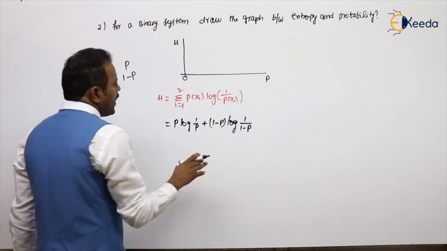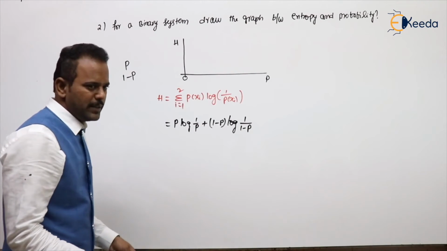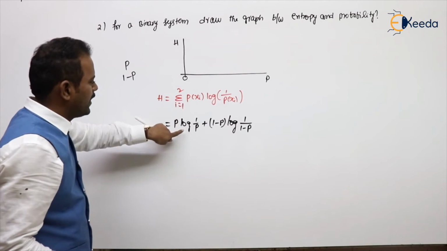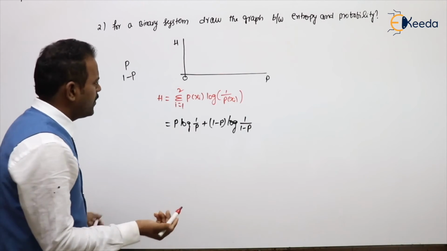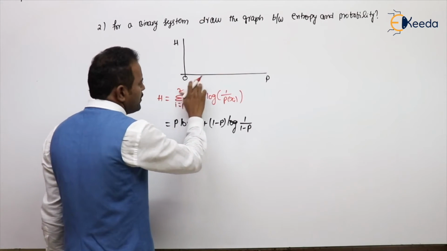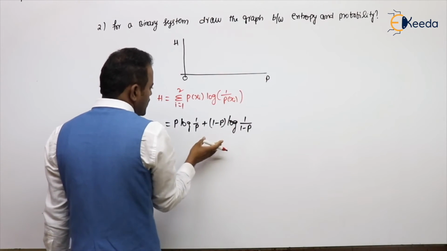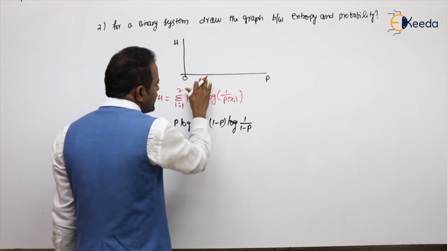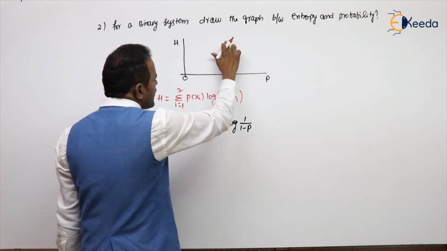Now, how to calculate it? Directly I can also draw the graph, by substitution in the formula. At 0, its value will be 0. At 1 also 0. Now you can substitute. As the probability increases from 0 to 0.5, entropy attains the maximum value.